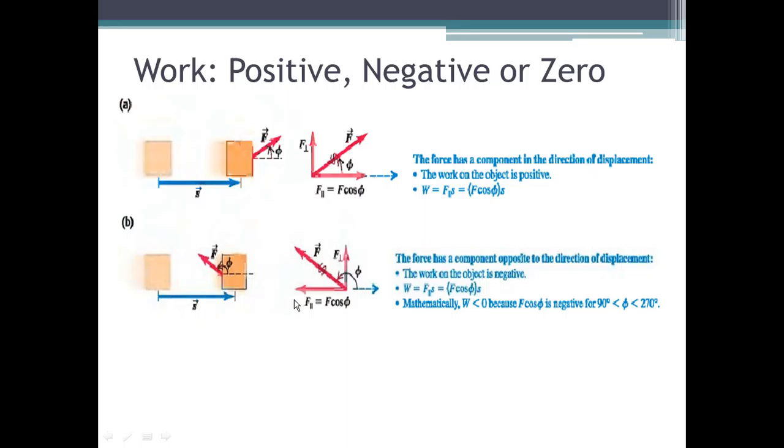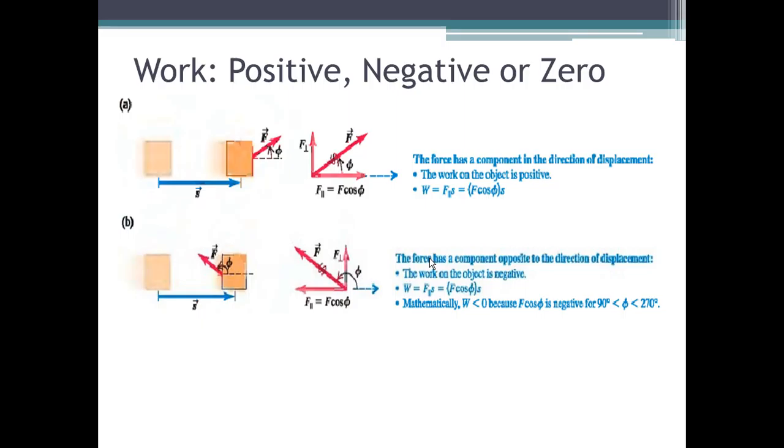The car still moves forward, but this time the engine applies a force opposite to the direction of the actual movement, so that the car would eventually slow down or eventually stop. So in this scenario, the force and the distance covered by the car are in opposite directions. In this case, the work done would be assigned as negative, since the force and the displacement, or the distance, are in opposite directions.